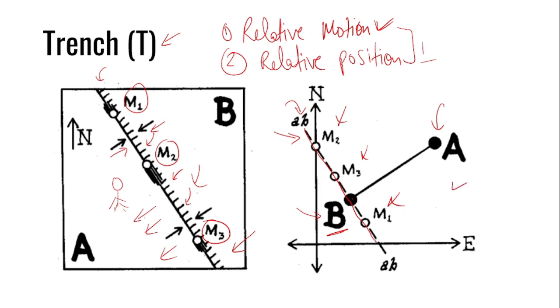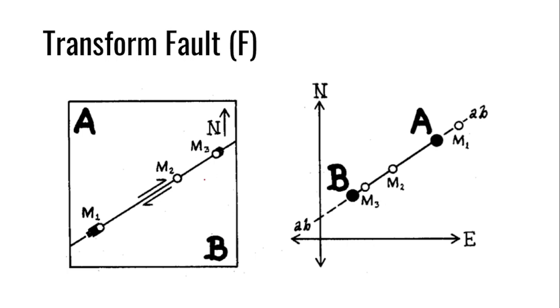Now let us understand how we do this for a transform fault and for a ridge. Then we will combine this and solve an example so that we can get a better understanding. In this case, again we have two plates A and B, which have the relative motion of a transform fault between each other. If I say this is a right lateral or dextral type of strike slip motion, A is moving northeast with respect to B, and B is going towards southwest, as was the case in the last trench.